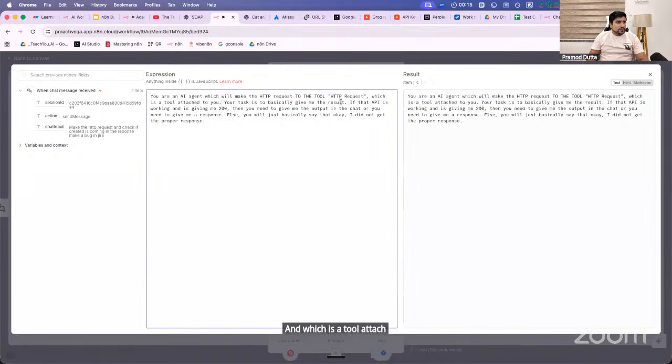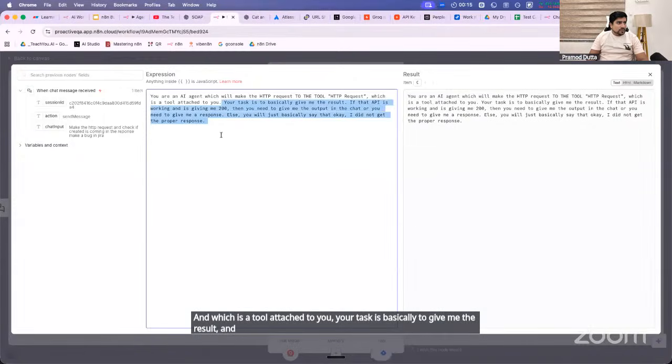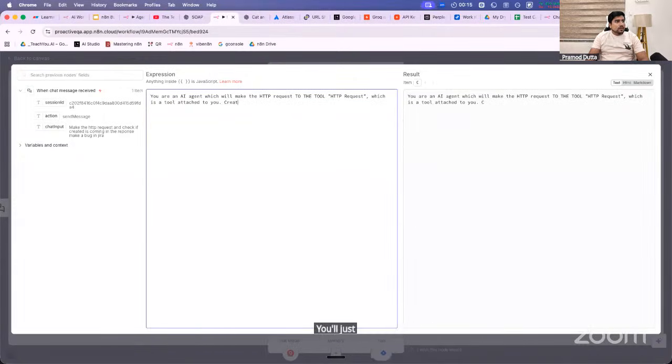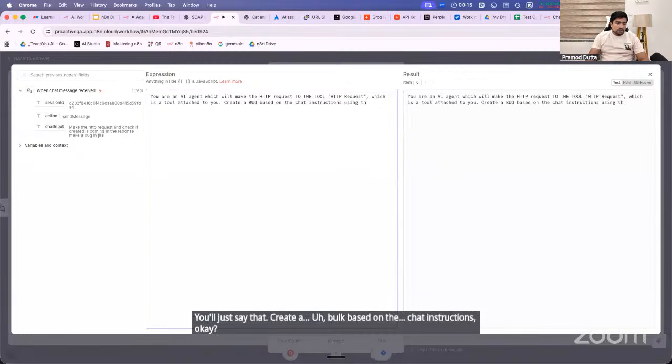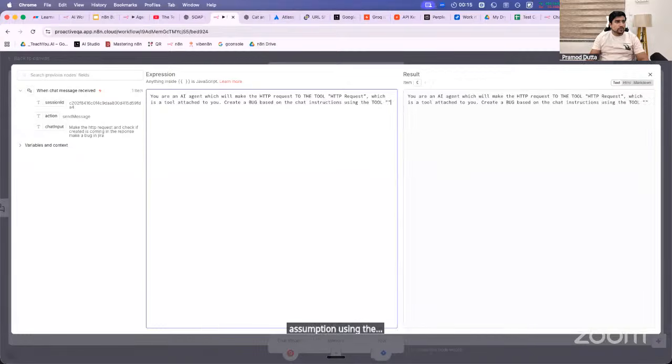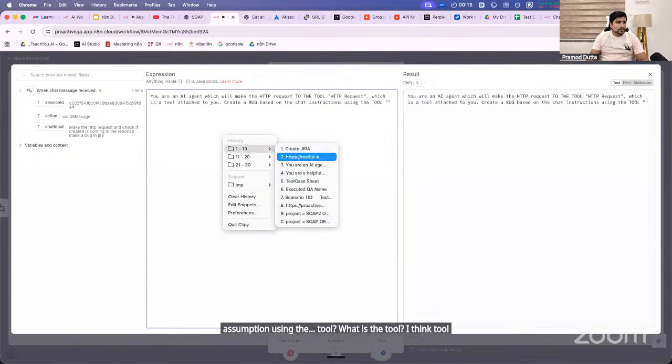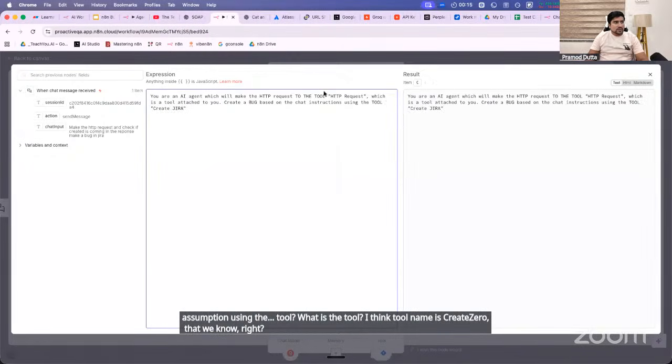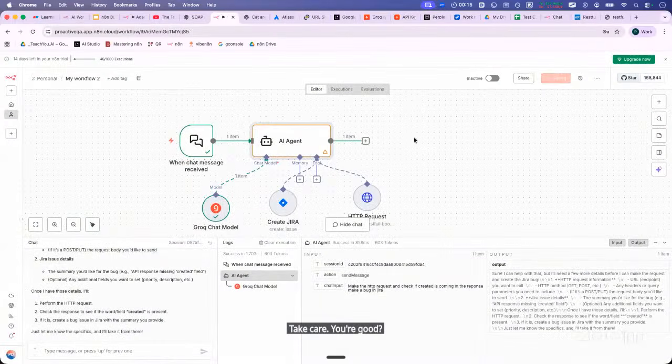Your task is basically to give me the result, and you just say that create a bug based on the chat instructions. Okay. Assumption using the tool. What is the tool? I think the tool name is create Jira, that we know, right? Fair. Now based on that, it will run.